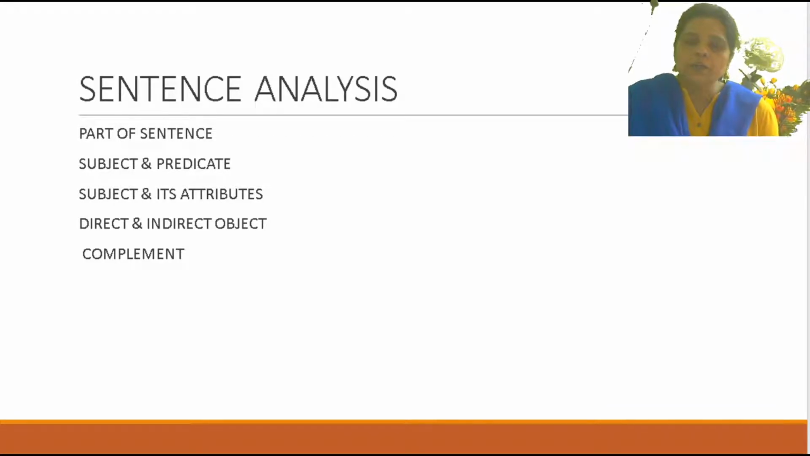I had already taught you the first lesson, about the sentence, and in that chapter we discussed the types of sentence and how to interchange a sentence from assertive to interrogative, exclamatory, then imperative, and also how to make a negative sentence. We have already given the test also. Now I am going to start lesson number 2. The lesson name is sentence analysis.